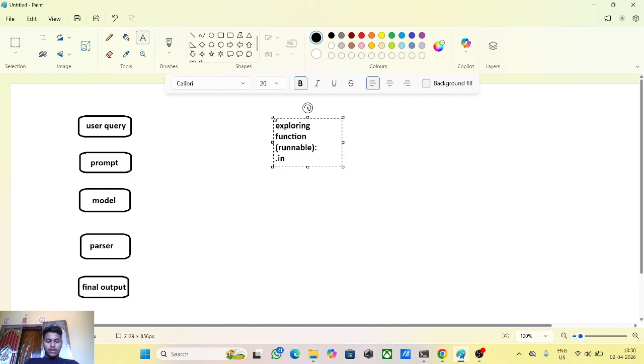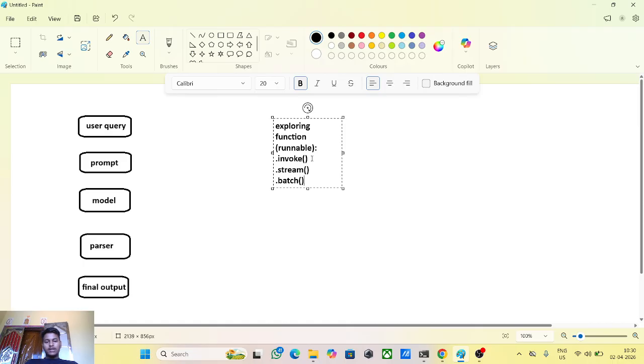In the modern era we use invoke. Then after that there is stream, and there is another one, batch. We will understand, don't worry. Invoke is nothing but a normal call: we give the user query and it goes to the prompt.